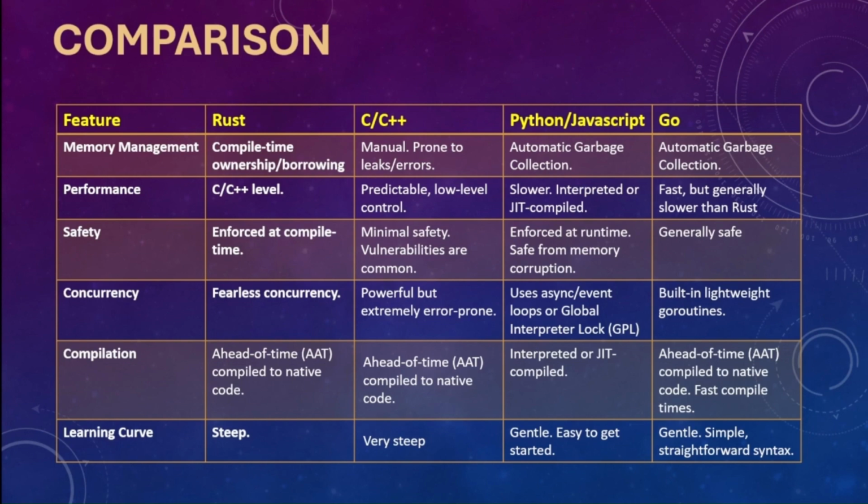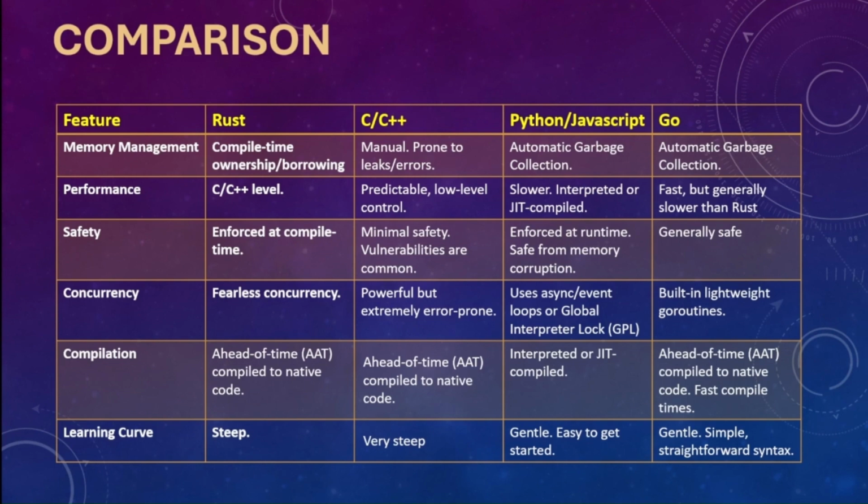Safety in Rust is enforced at compile time, and its concurrency is very fast. It is comparable to that of Golang, and it is less error prone compared to other languages like C++ or Python.